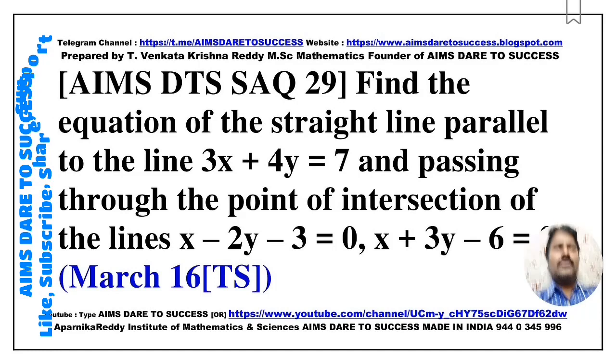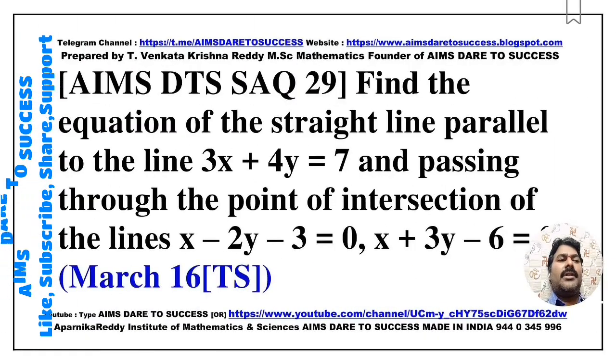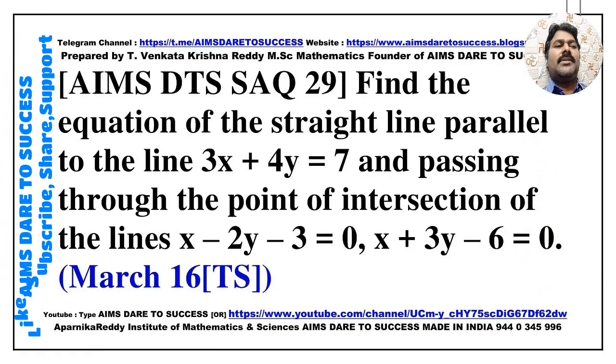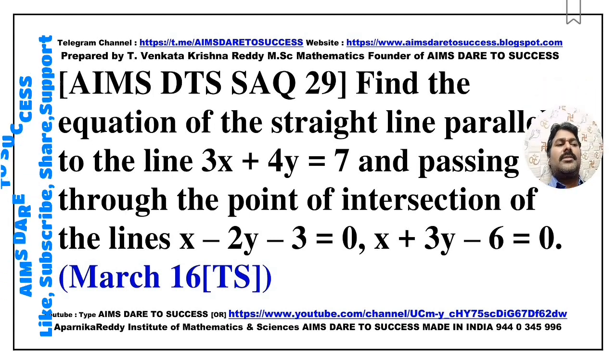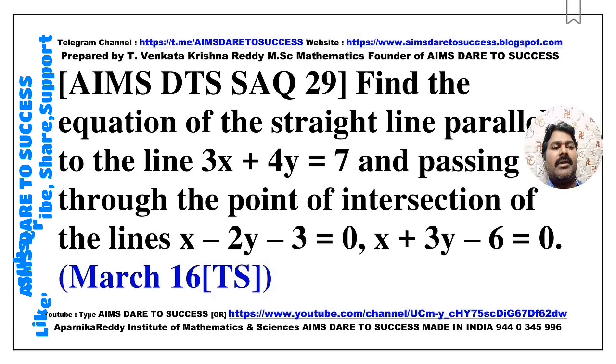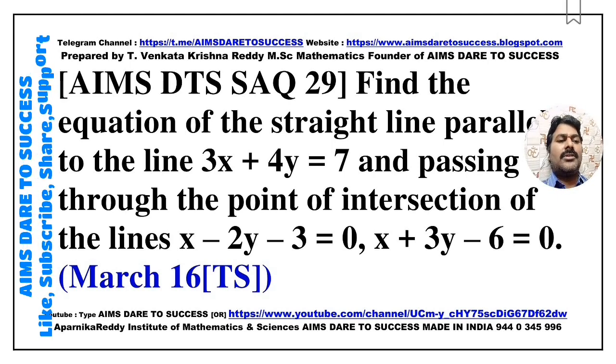SAQ 29. Find the equation of the straight line which is parallel to the line 3x + 4y = 7 and passing through the point of intersection of the lines x - 2y - 3 = 0 and x + 3y - 6 = 0. This question came from March 2016 Telangana.